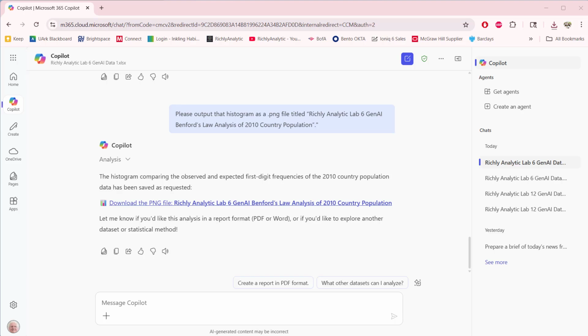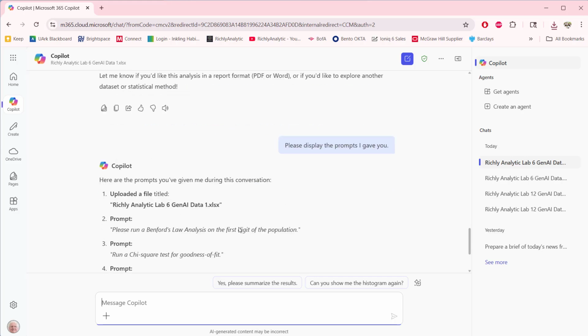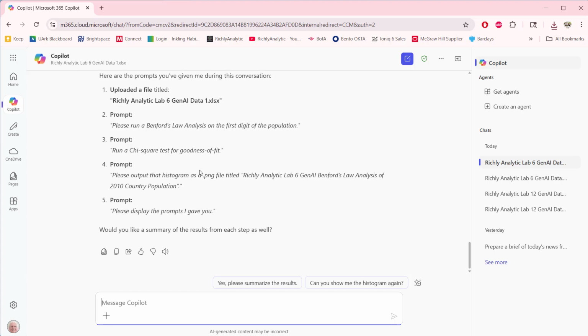Finally, I'm going to ask it to display the prompts that I gave it. And so let's go ahead and do that. Now I could ask it to send it to a Word file or a text file. But here it's just printed it out to the screen. So here's the steps that I gave it. And that completes this lab.